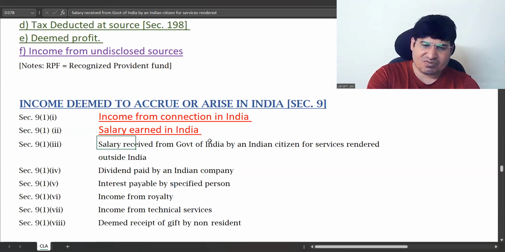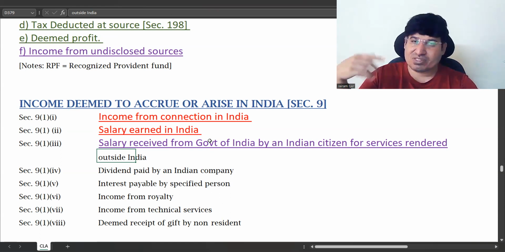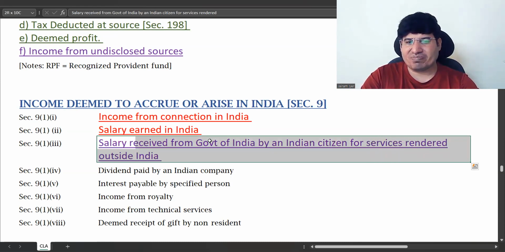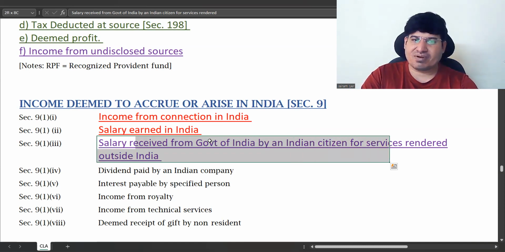This is straightforward. Now this one point is salary received from the government of India by an Indian citizen for services rendered outside India. So he is rendering service outside India for the Indian government. Such salary is deemed to accrue or arise in India. This point will be repeated in many chapters. For such an employee, salary is deemed to accrue or arise in India, so fully taxable. But allowances and perquisites are exempt.